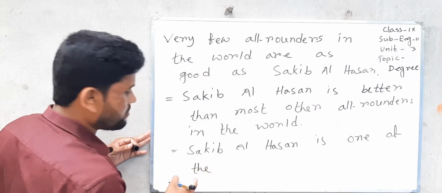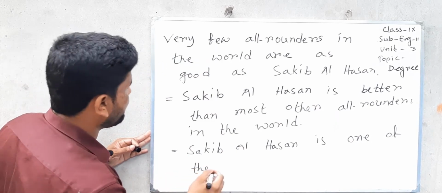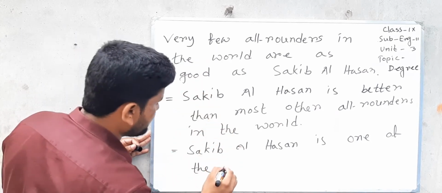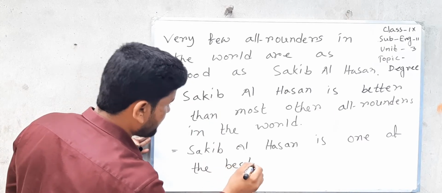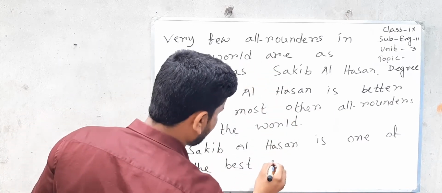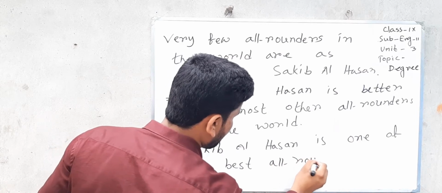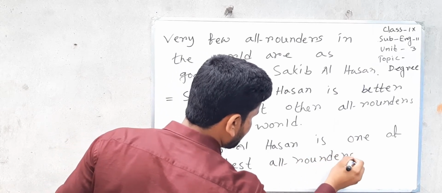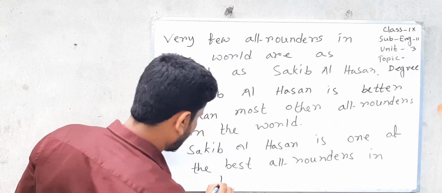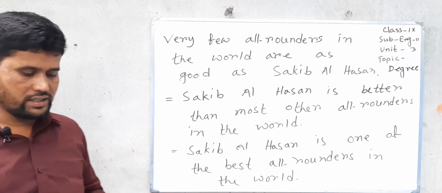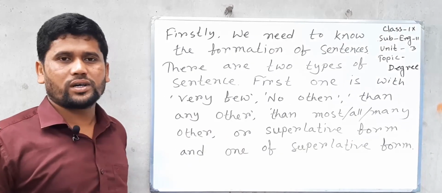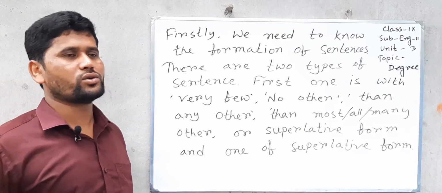Before superlative form, we must use the. The superlative form of good is best, and then extension, all rounders in the world. So, in that way, we can change any sentence into another. Dear student, three things we need to do.